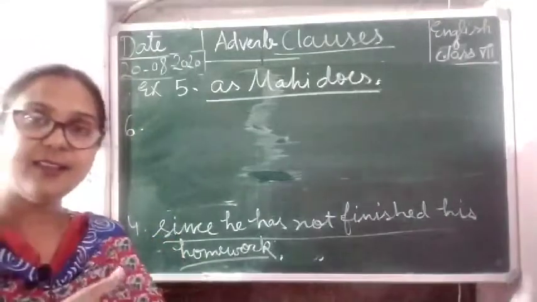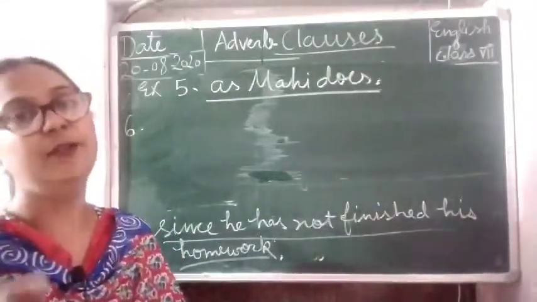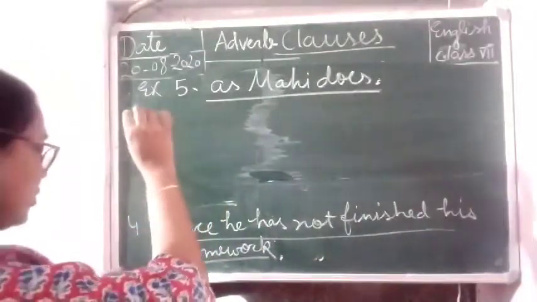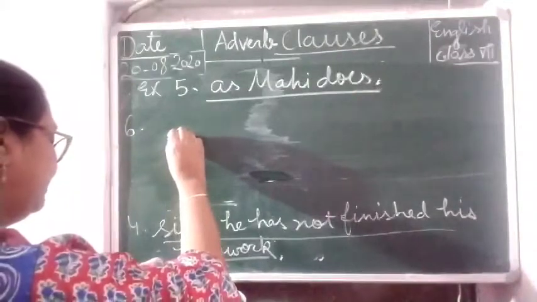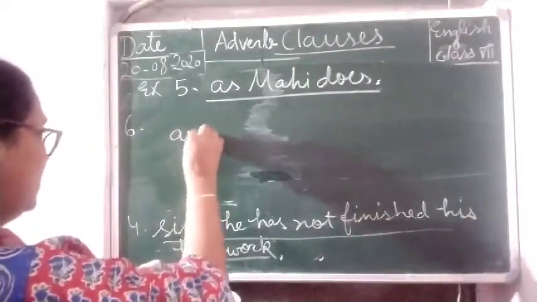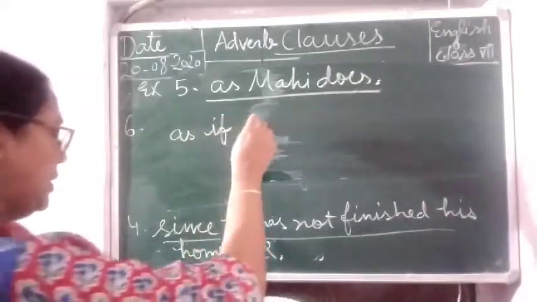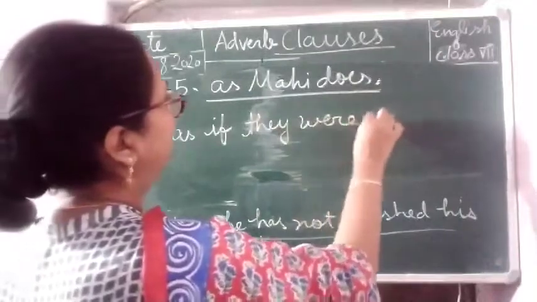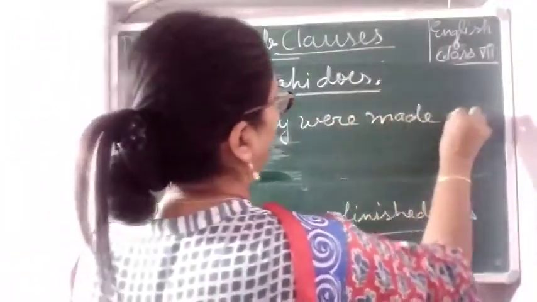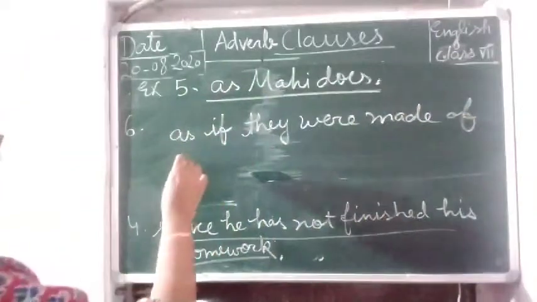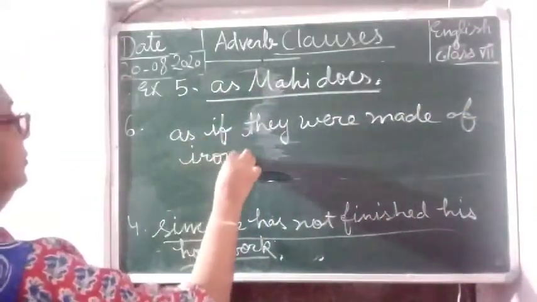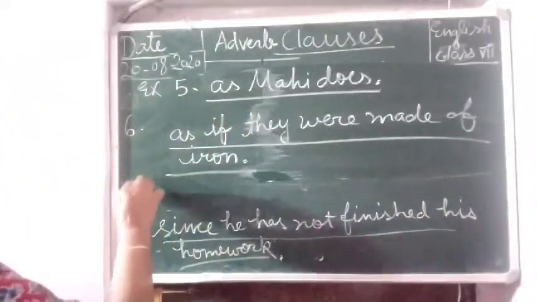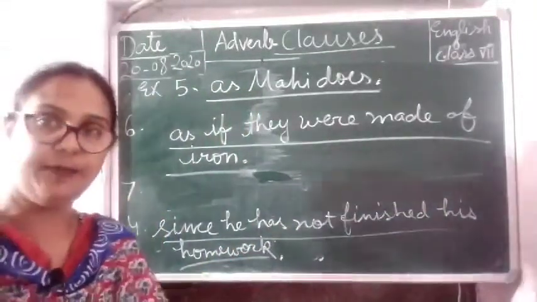But in this exercise, we have to only underline adverb clauses, so we are not going to write any types of adverb. So, as if they were made of iron. We will underline this, and we are moving to number 7.